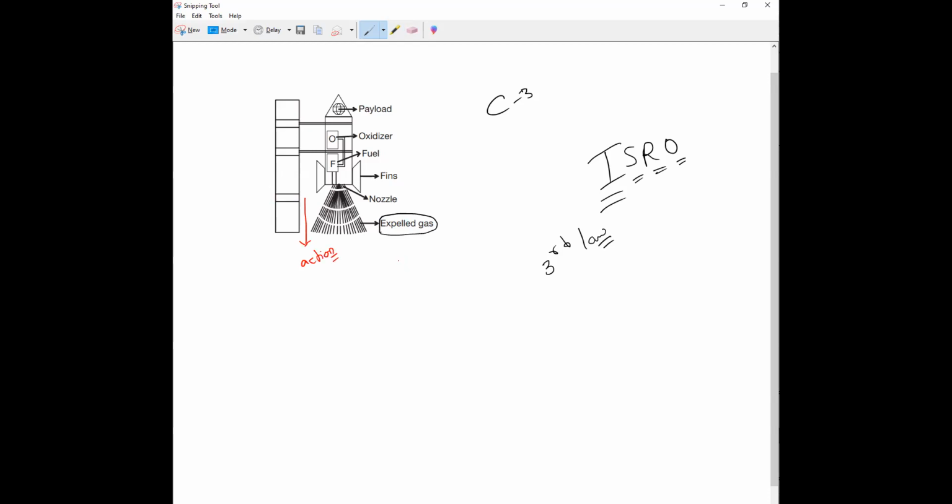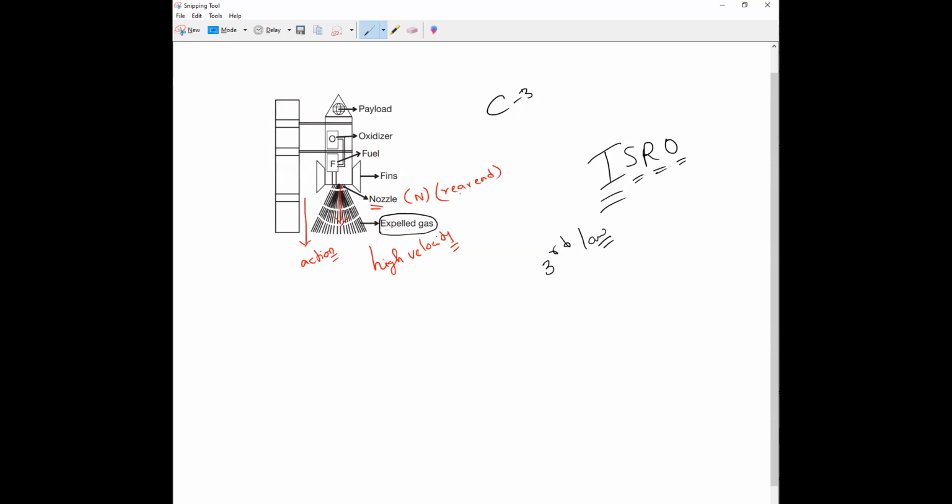A huge amount of gases escape with an extremely high velocity through the opening. What do we call the opening? That is what we call the nozzle, at the rear end of a rocket.